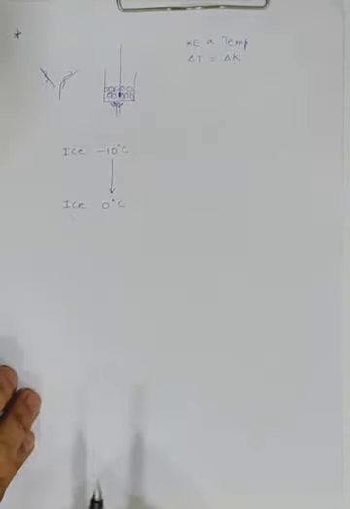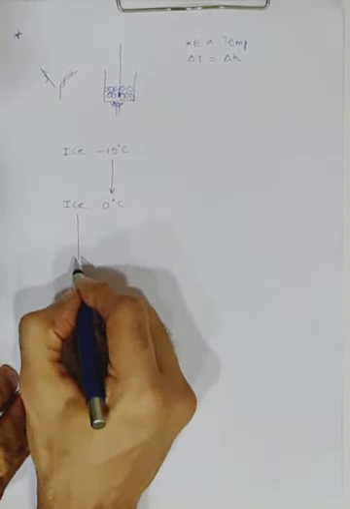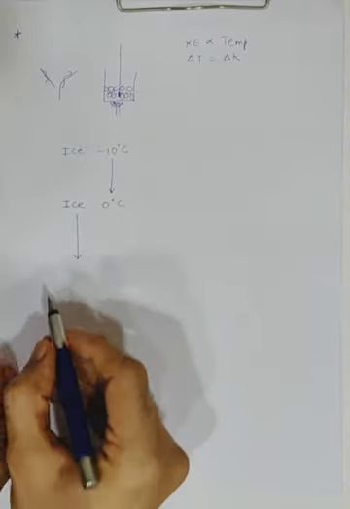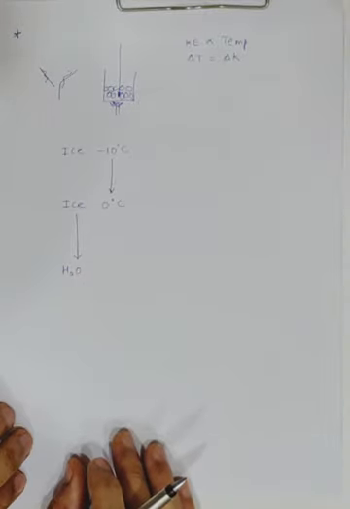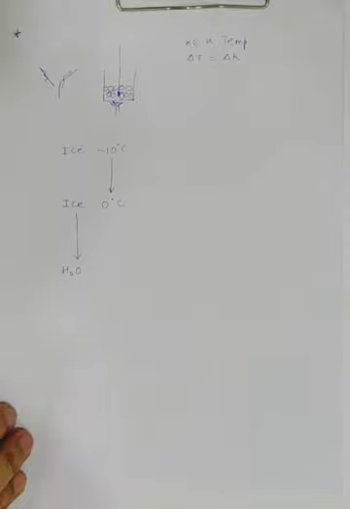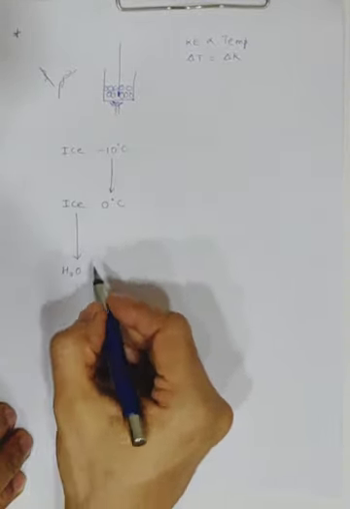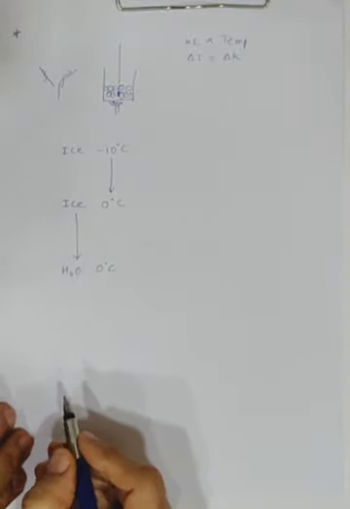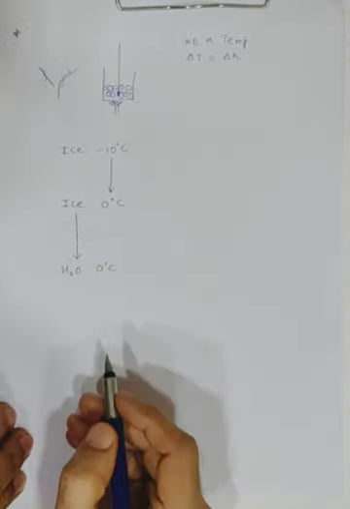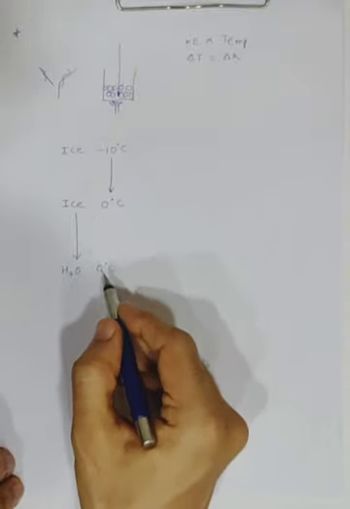Now when you still continue to heat the ice cubes further, what do you find? There is no change in the temperature, but the state of the ice has changed to water. So there is a change in the state, but there is no change in the temperature. Clear? So ice converts into what? Water. Water at 0 degree centigrade. Clear? Ice at 0 will become what? Water at 0 degree.